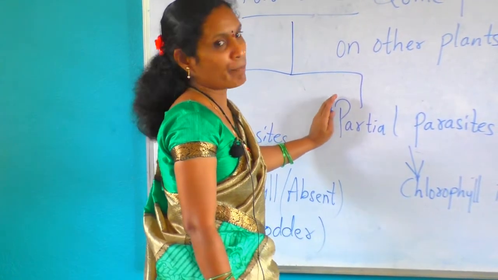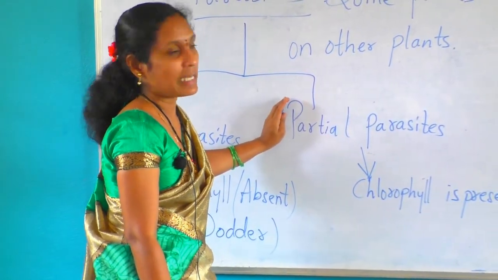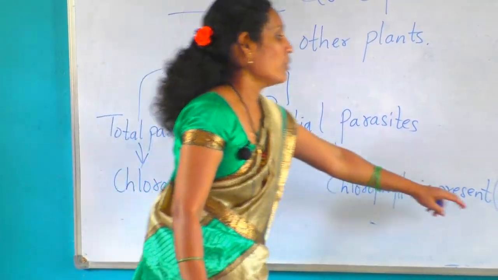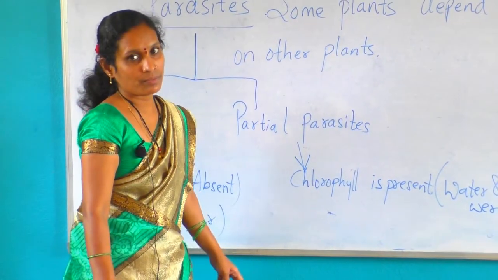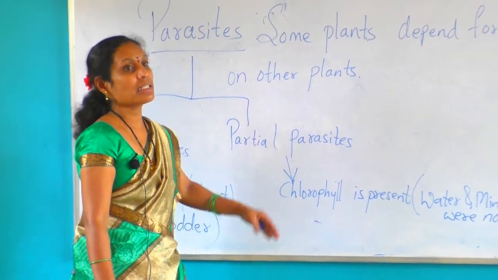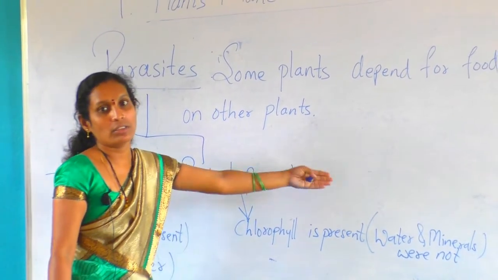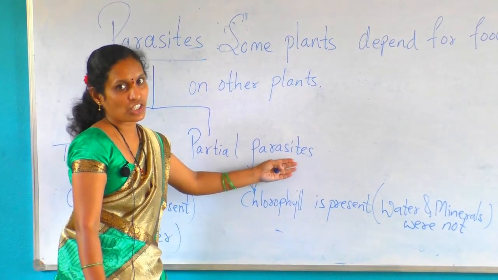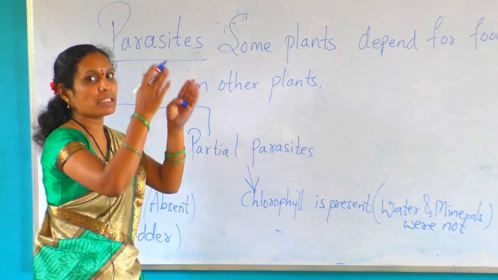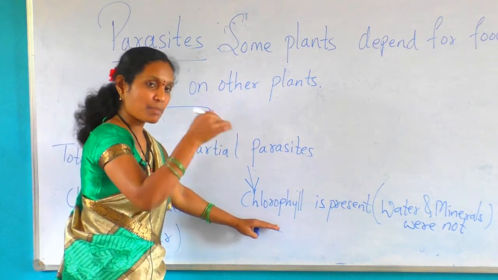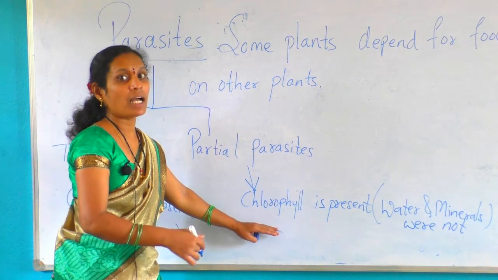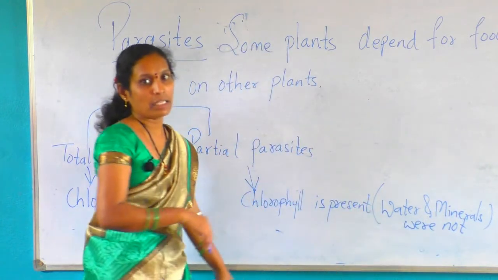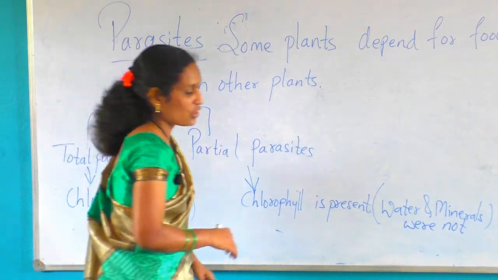But next we come to partial parasite. A partial parasite has a chlorophyll part, but water and minerals are not present. For water and minerals, these plants depend on other plants. For that reason we call it partial parasites. Partial means half. Chlorophyll is present in these plants, but they also depend on other plants to take water and minerals. Example is mistletoe.